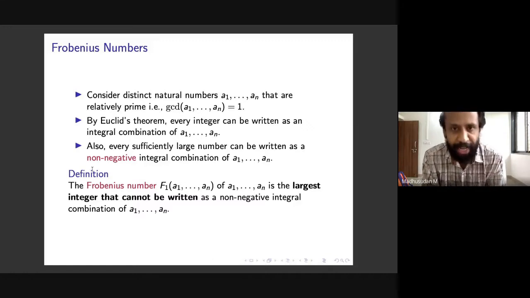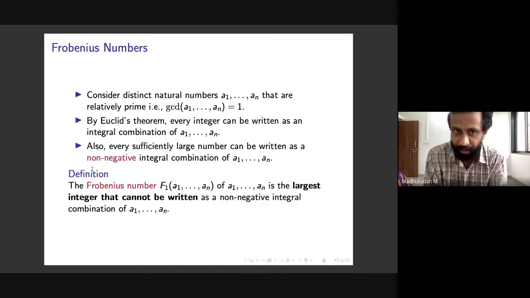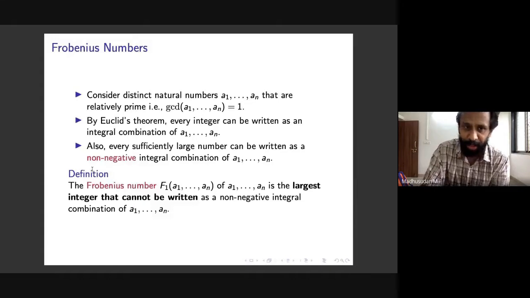So what is the setup? The data I need to define these numbers is the following. We will take n distinct natural numbers, a1 to an, that are relatively prime. That is crucial for our talk. By Euclid's theorem, we know that every integer can be written as an integral combination of a1 to an, since one can be written that way.